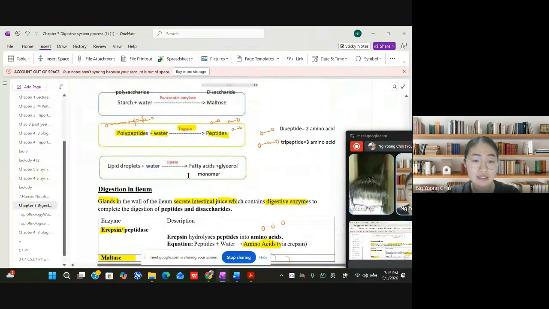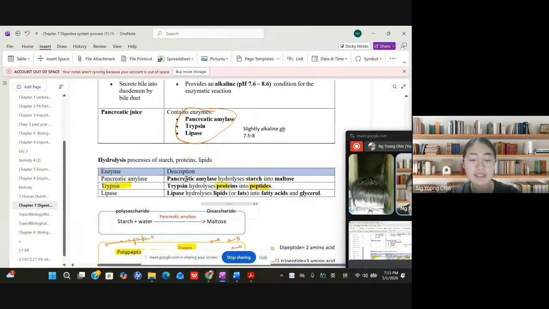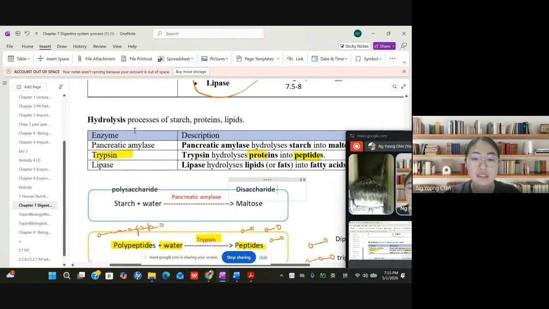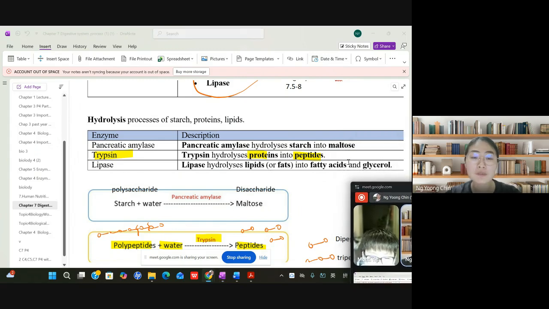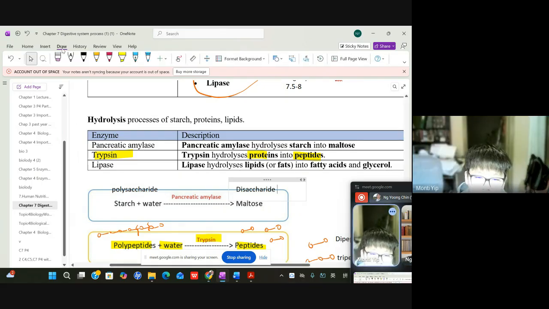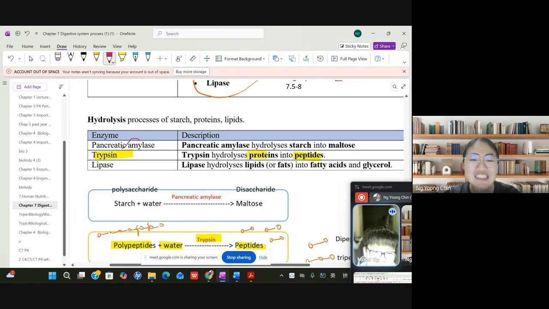Okay, yeah, which is here. Okay, where is it? Small intestines. Yeah, here. So the small intestines, they will perform the digestions, right? Yeah. So because small intestines, okay, Monty, let me ask you, this amylase, trypsin, and lipase is produced from which organs? The pancreas. Yes, well done.